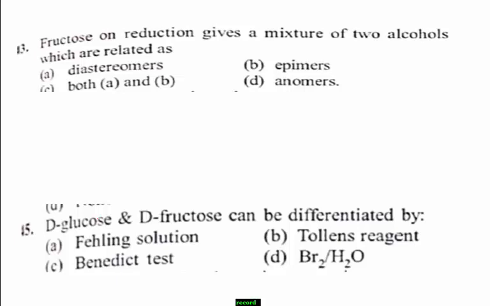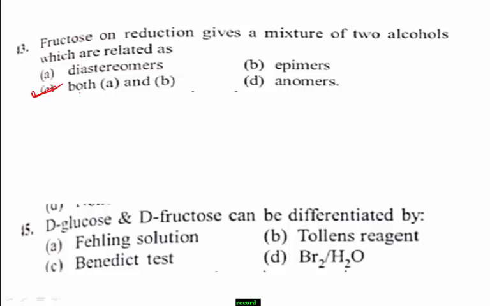Therefore, which one is the right answer? Fructose on reduction gives a mixture of two alcohols which are related as diastereomers as well as epimers. Therefore, option C, both A and B, is the right answer.